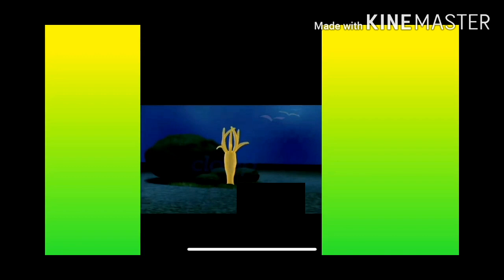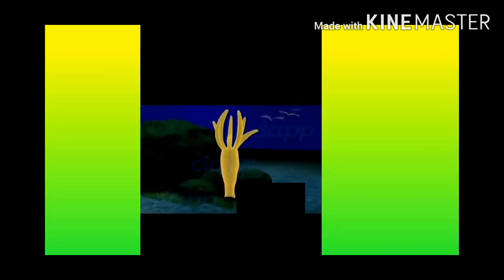Now, we will be discussing Hydra. In Hydra, we have buds arising from the parent. Then this bud grows in size, matures itself, and when it is able to live independently, it is detached from the parent Hydra and a new individual is formed.